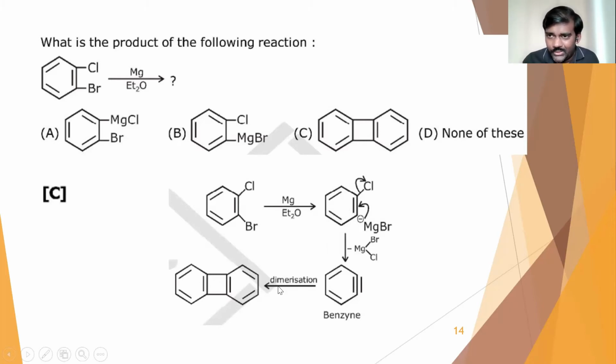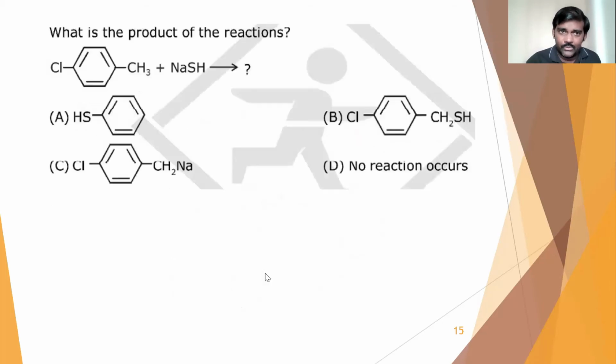When the benzyne intermediate is there, it will react with the other molecule and its benzene ring, and it produces that compound C. So we get compound C as the final product. So that is the question number 4. Let us move on to the next question. Question number 4 for today.